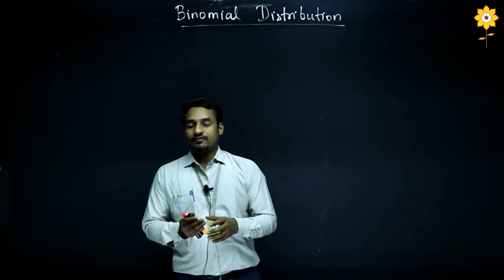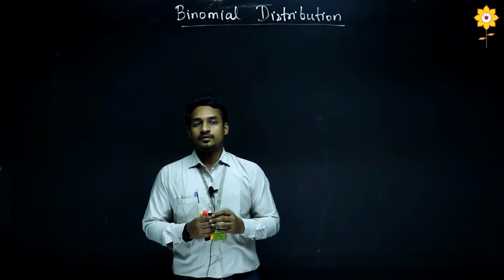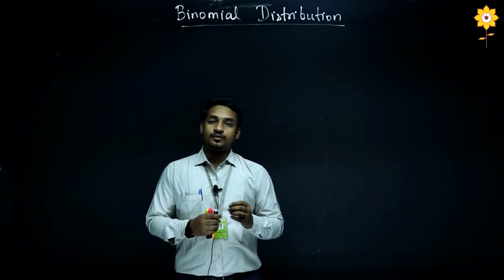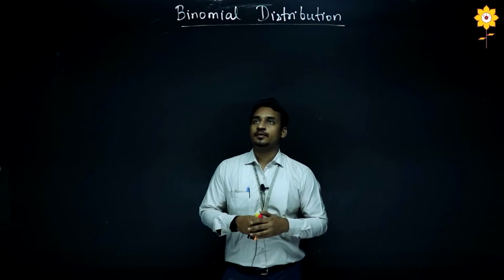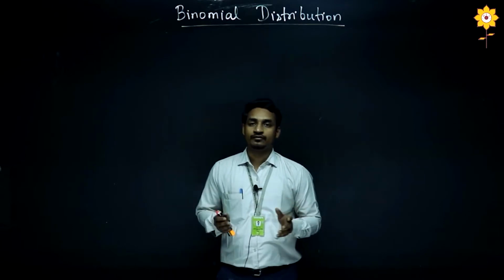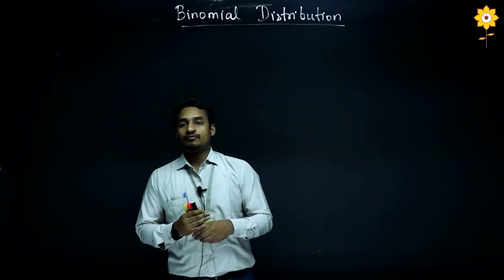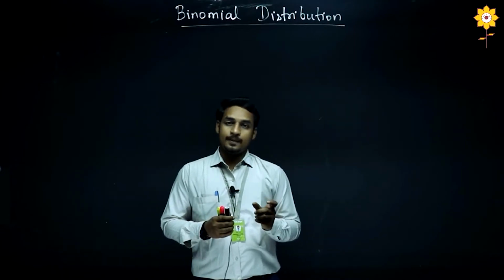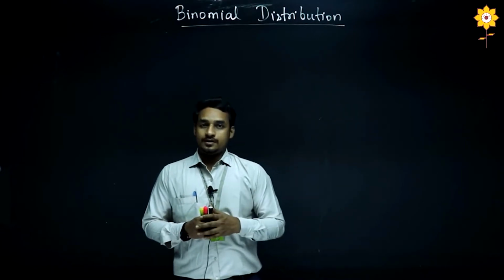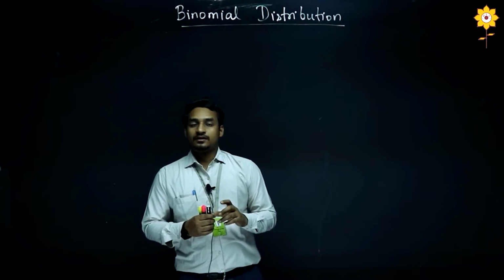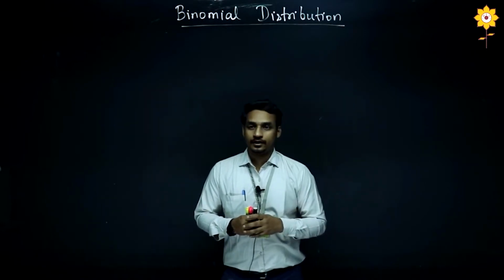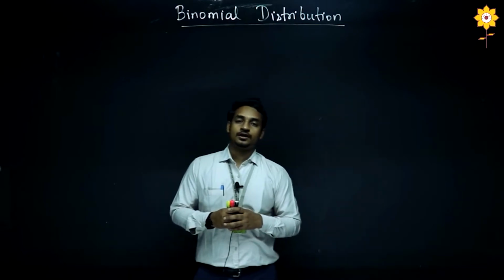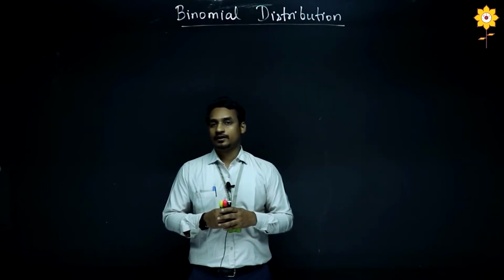Before that, I will just discuss a few things that are going to be very important for this lecture. The first one is random experiment. If we have any kind of experiment which has a finite number of outcomes and more than one outcome, then we call that experiment a random experiment. For example, if you are tossing a coin, then we get two outcomes, head or tail.